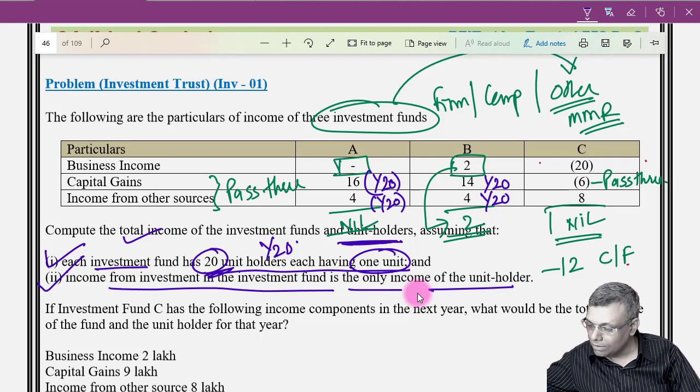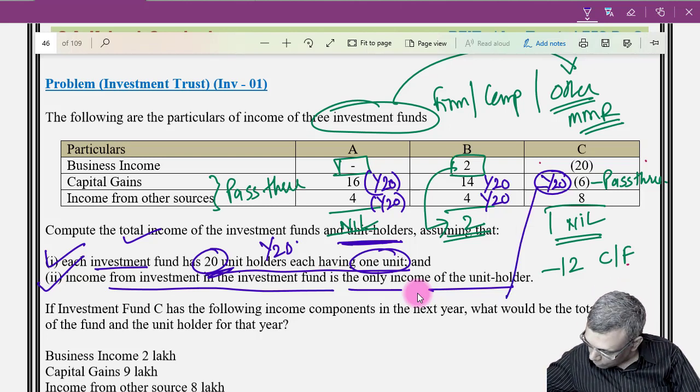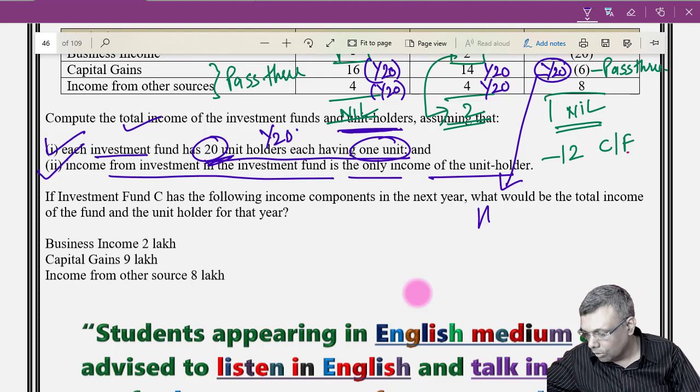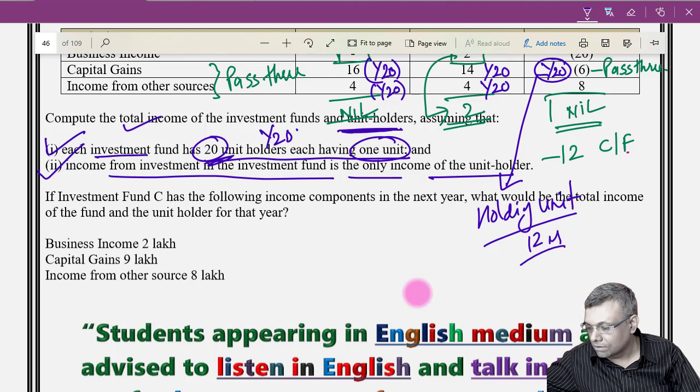Now with respect to fund C, 1 by 20 of the capital loss. Now that is a loss. So that much of loss will be passed on to the respective unit holder. So 6 lakhs divided by 20 means 30,000. 30,000 loss will be passed on to the unit holder. But for this loss, there is a condition: this unit holder should be holding the unit for at least a period of 12 months, because that's a loss.